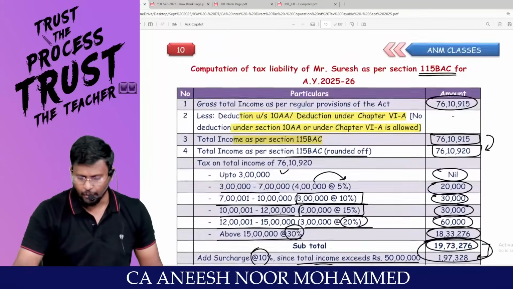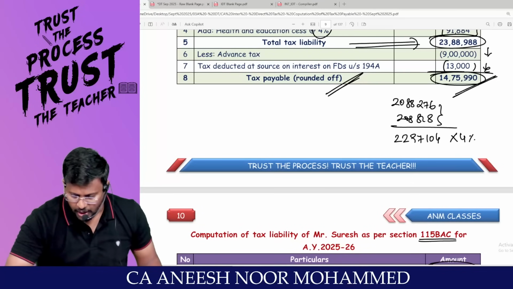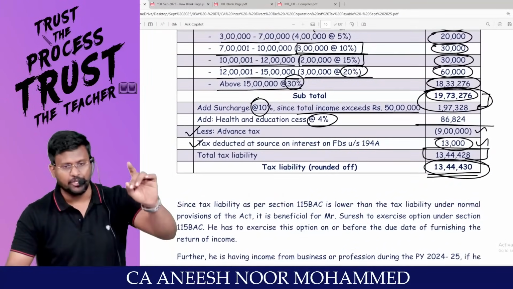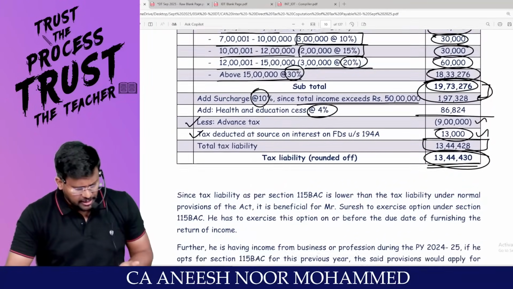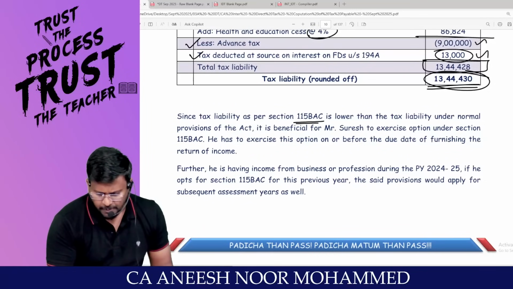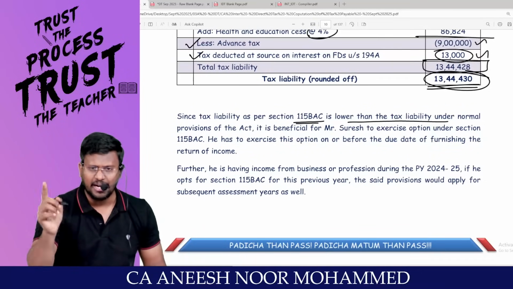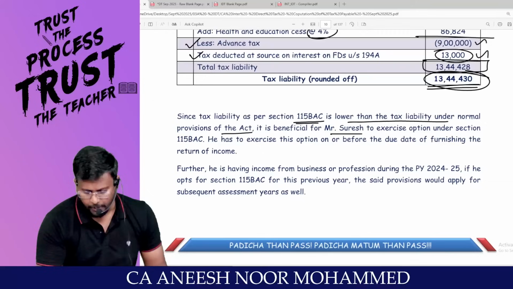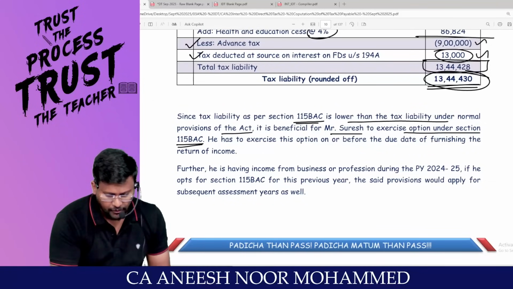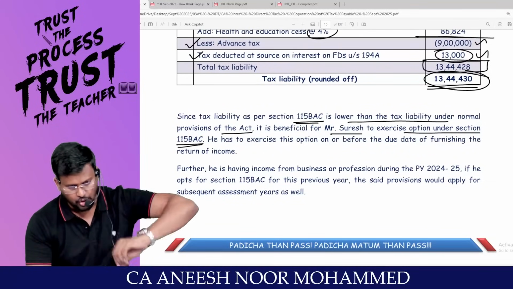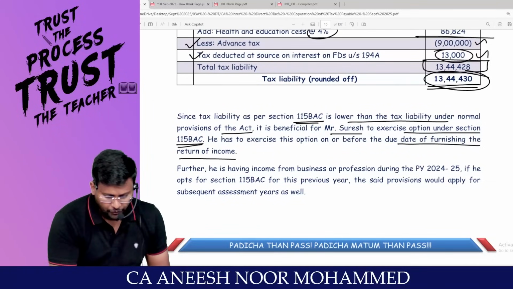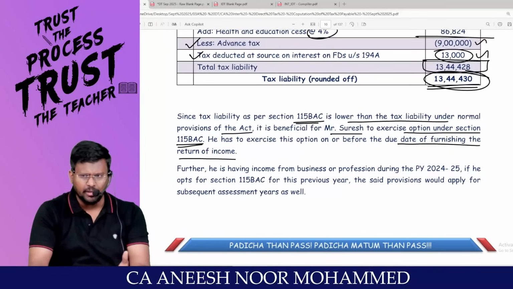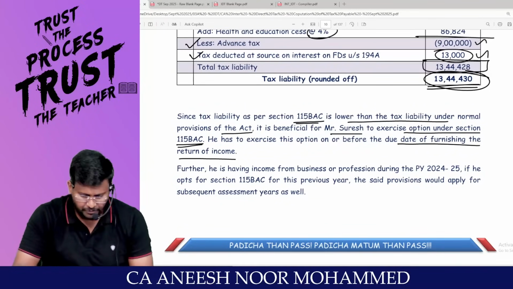13 lakh 44,430. Here 14 lakh, here only 13 lakh, which is beneficial. Default tax regime: since the tax liability as per 115 BAC is lower than the tax liability under the normal provisions of the Act, it is beneficial for Mr. Suresh to exercise the option under 115 BAC. He has to exercise this option on or before the due date for furnishing the return of income. Before filing the return of income, you have to choose this.